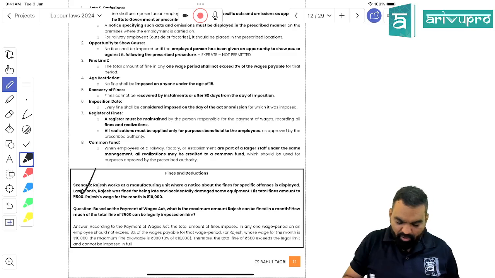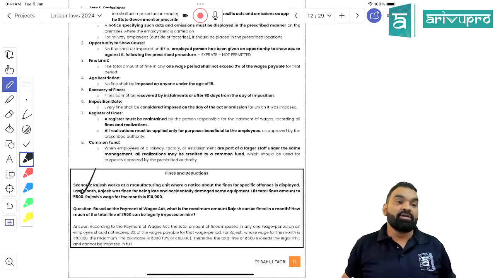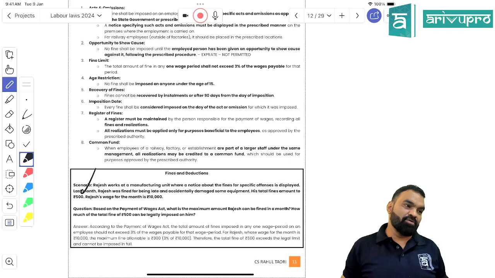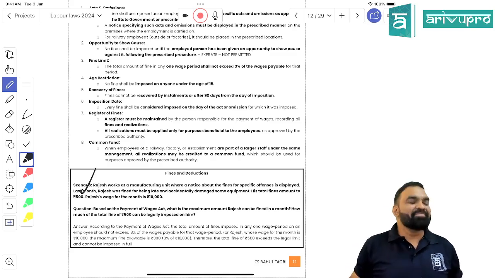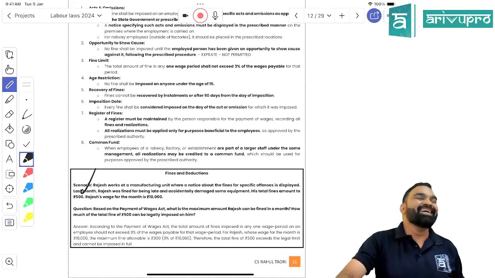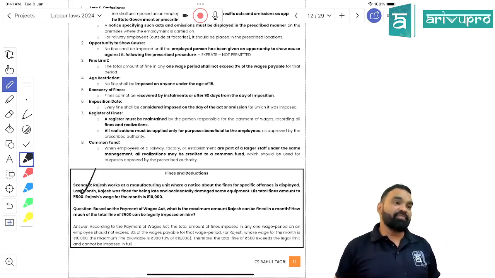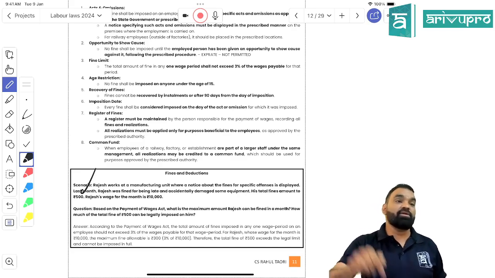Now see, an employee is drawing a salary of 10,000. Now the employer has imposed a fine of 500. Can he impose a fine of 500? What is 3% of 10,000? 3,000, right? You know maths, right? So 3% is what? 300, right? So you can charge a maximum of 300. If you are charging 500, you are charging 2% extra. You would be subject to punishment or penalty under the Payment of Wages Act, right?